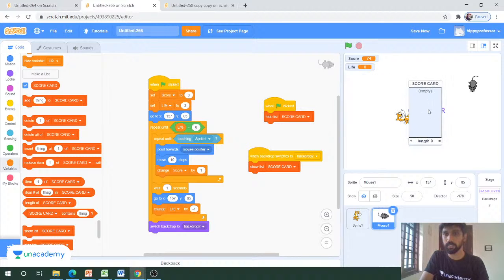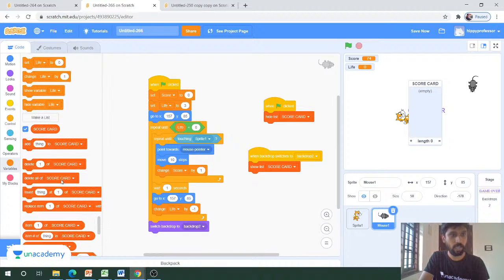I will place the scorecard somewhere over here, and we would like to have a detailed view of the players here. In order to make that list, we'll start with this one, and we will go to the option called adding, add things to the scorecard.